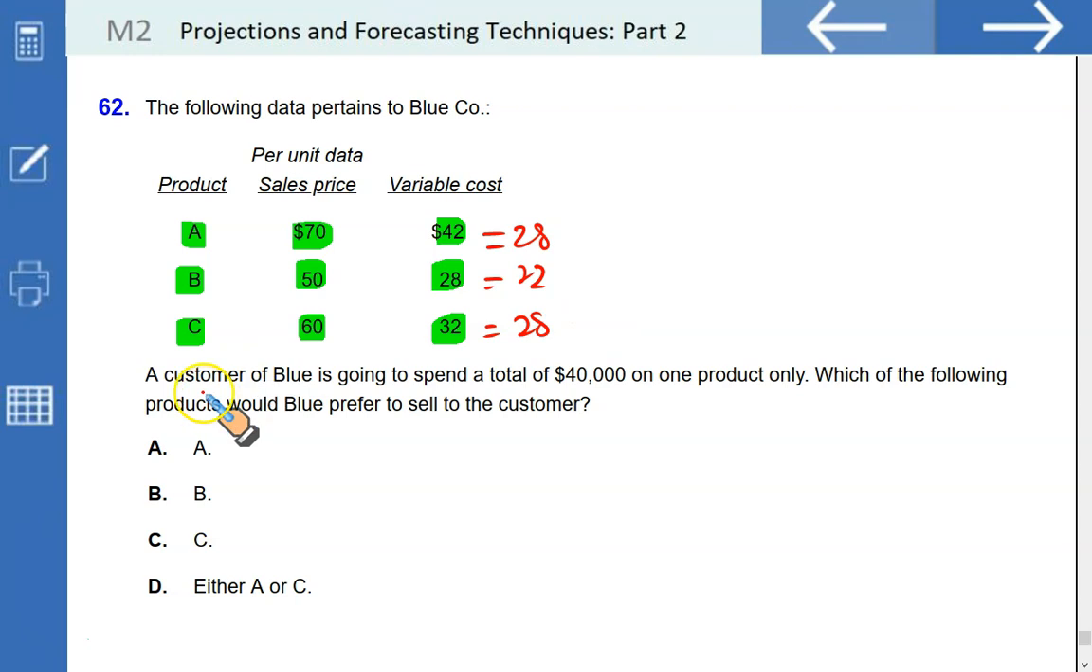Again, a customer of Blue is going to spend a total of 40,000 on one product only. Which of the following products would Blue prefer to sell to the customer, the one that generates the highest contribution, that is either A or C, that is D.